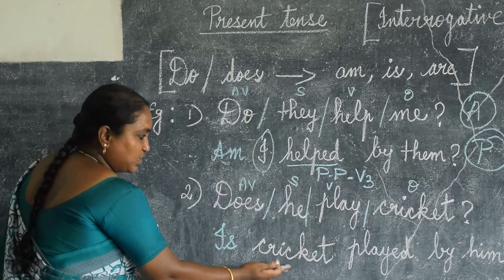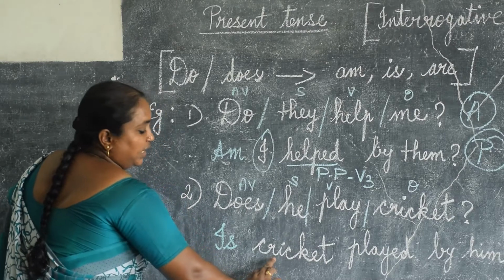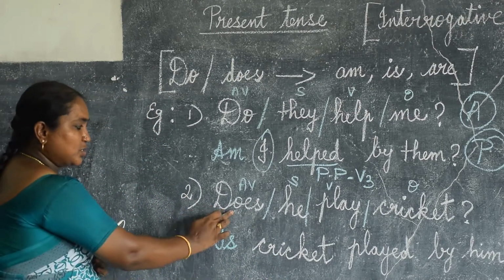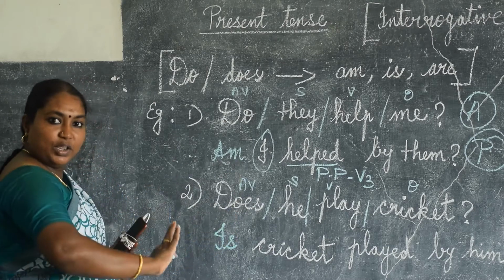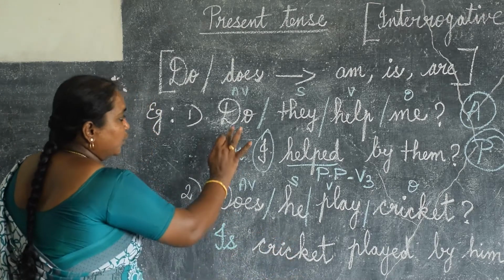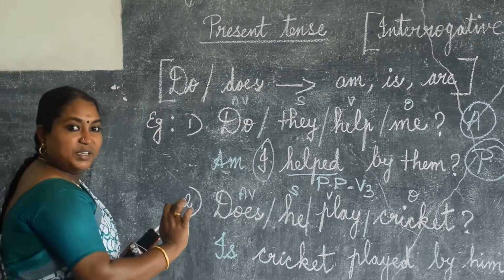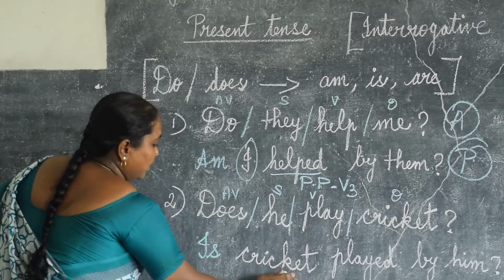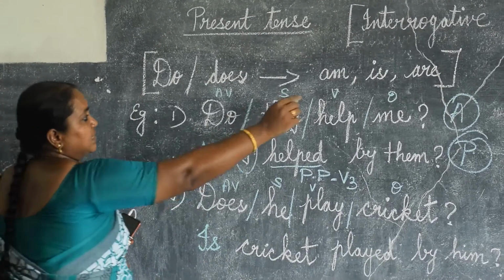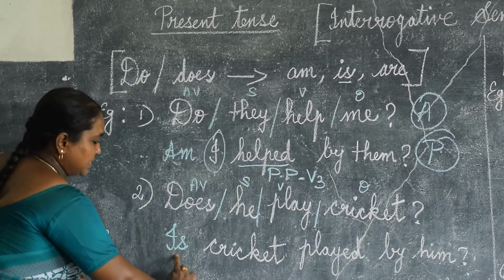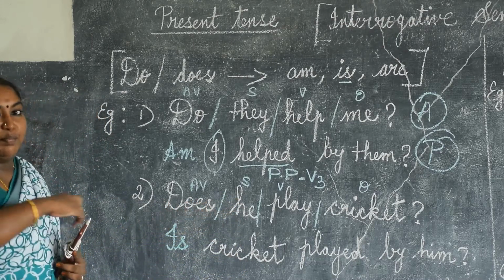First I am writing this only. So cricket. Cricket is singular. Do and does are singular only. Cricket singular. Do for plural, does for singular. This is present. Do and does are present. Cricket is singular, so what we have to take is "is". So I have written here: Is cricket play? Past participle.